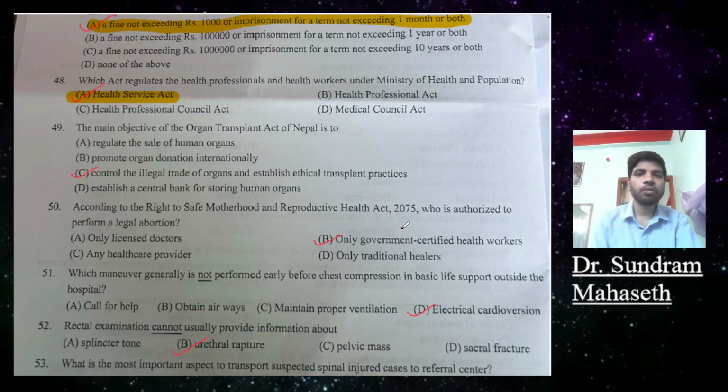The main objective of the Organ Transplantation Act in Nepal is to regulate: A, sale of human organ, B, promote organ donation internationally, C, control the illegal trade of organ and establish ethical transplant practices, D, establish central bank for storing human organ. So the objective is to control the illegal trade of organ and establish ethical transplant practice.